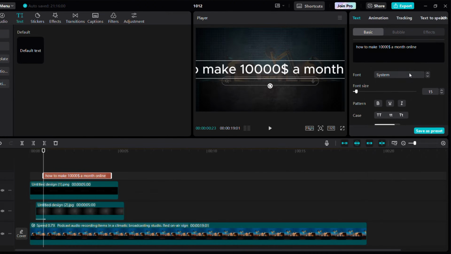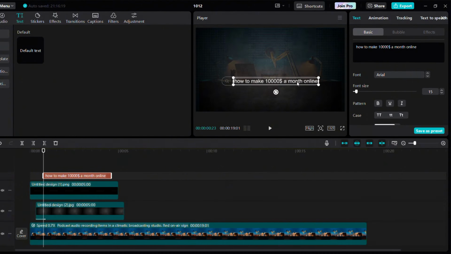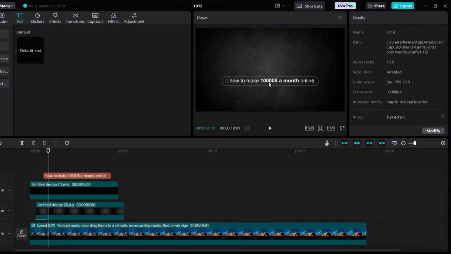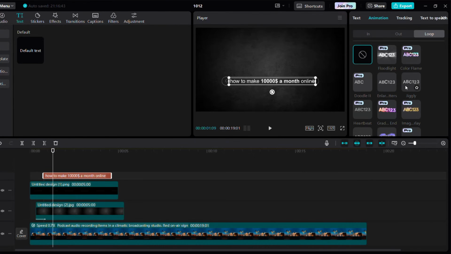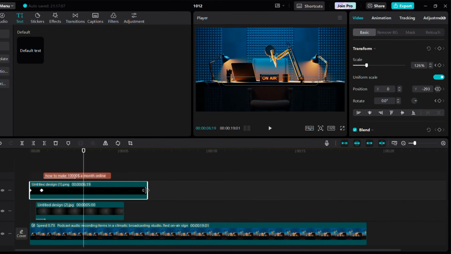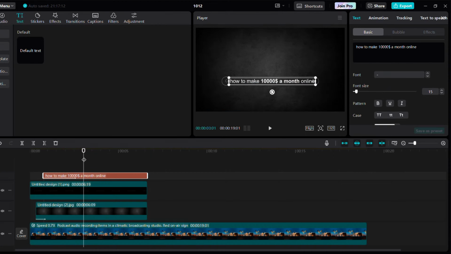Use Arial font, align it, and apply the Arial bold effect to 10,000 a month. Adjust its size and add a typer animation, increasing the speed to 1.6x or modify it to your liking. Then, drag the length of all the clips to around 6 seconds.